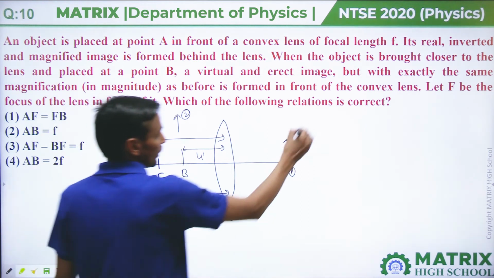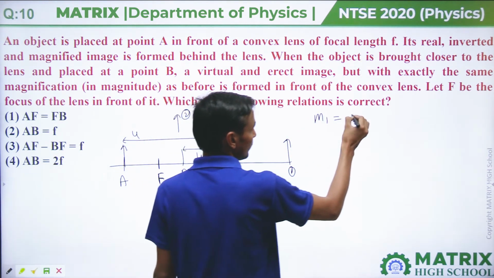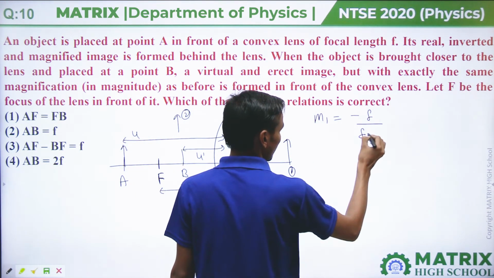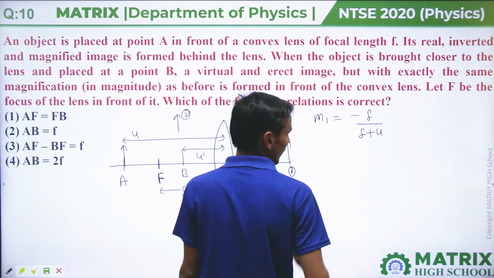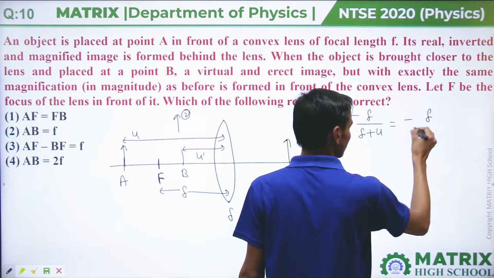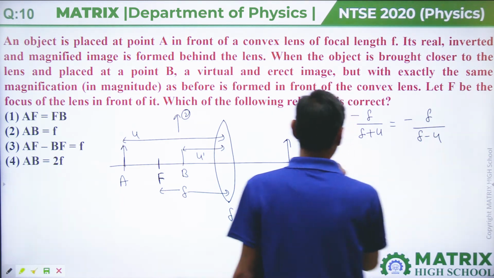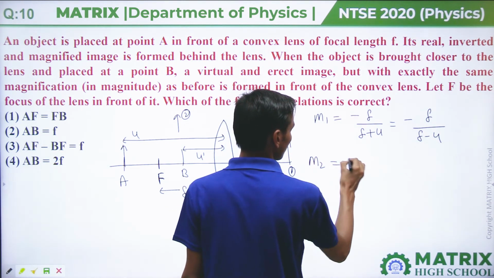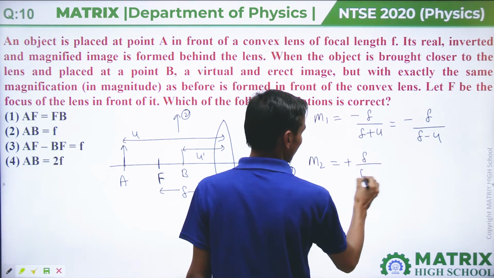So for m1 it will be negative, minus f upon f plus u, but as u is negative it comes as minus f upon f minus u, and m2 is positive, so plus f upon f minus u dash.